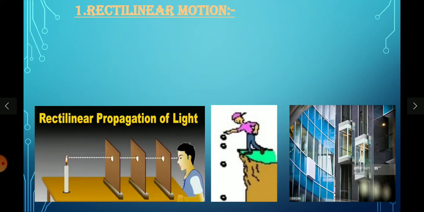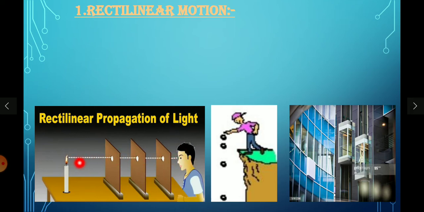So, what is rectilinear motion? We know the meaning of linear, that is straight, and we can see the different pictures here, and the boy is seeing this light, and there is some imaginary line in this.